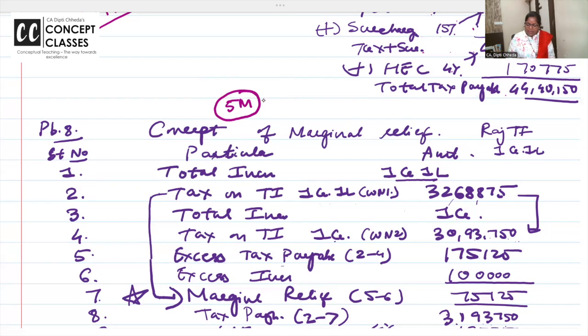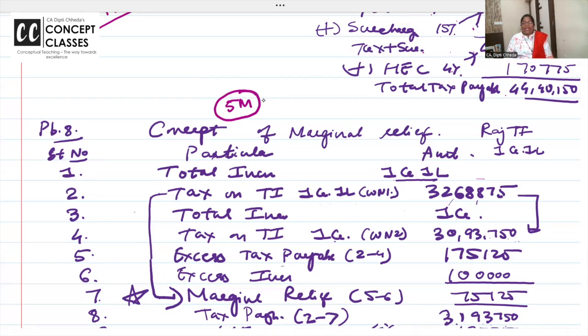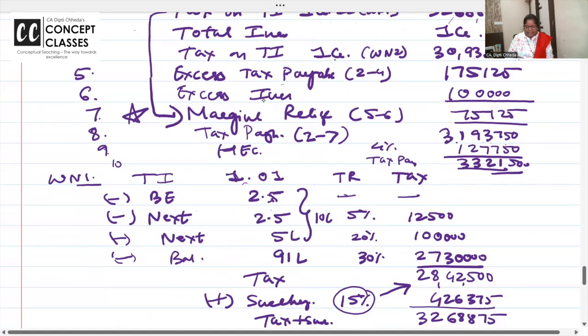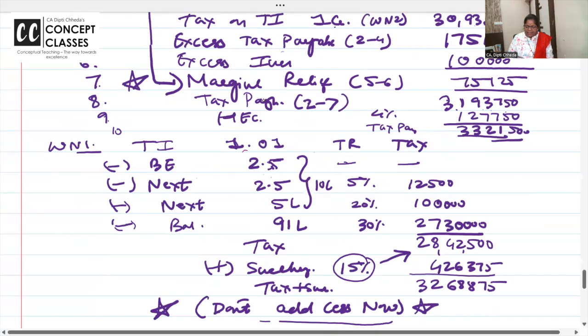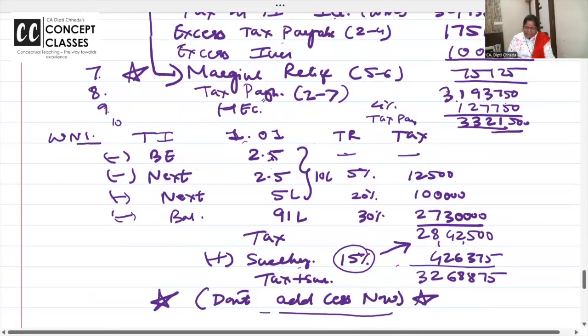If the total income is 1 crore 1 lakh, what is the tax on 1 crore 1 lakh? On 1 crore 1 lakh you calculate the routine tax: first 2.5, next this and this and this, and surcharge is 15%. Why surcharge 15%?